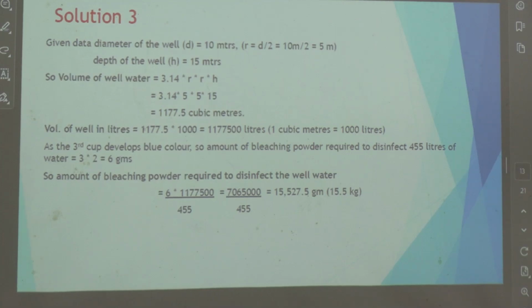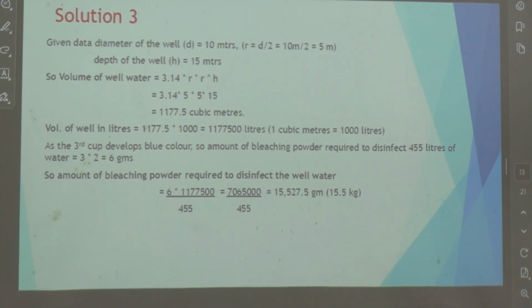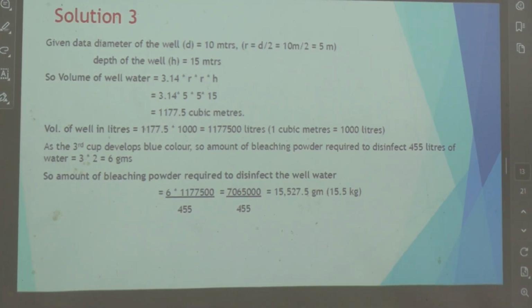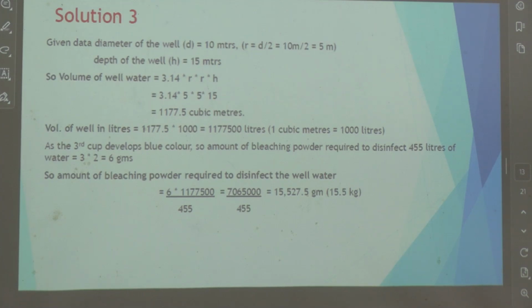The volume of the well is 117.5 cubic meters, so that many thousand liters. As the third cup develops the color, 3 into 2, that is 6 grams, is required to disinfect 455 liters. So for that many liters you need 6 into that much divided by 455, which is roughly 16 kg, 15.5 kgs.